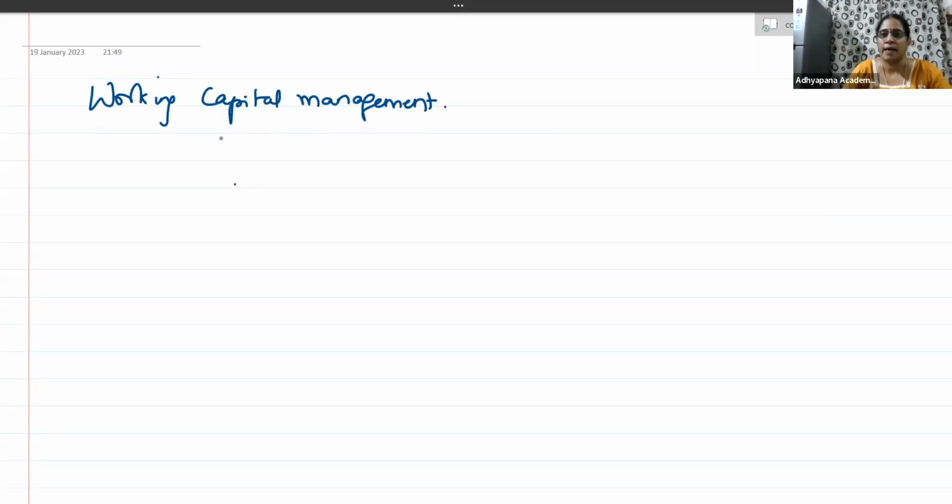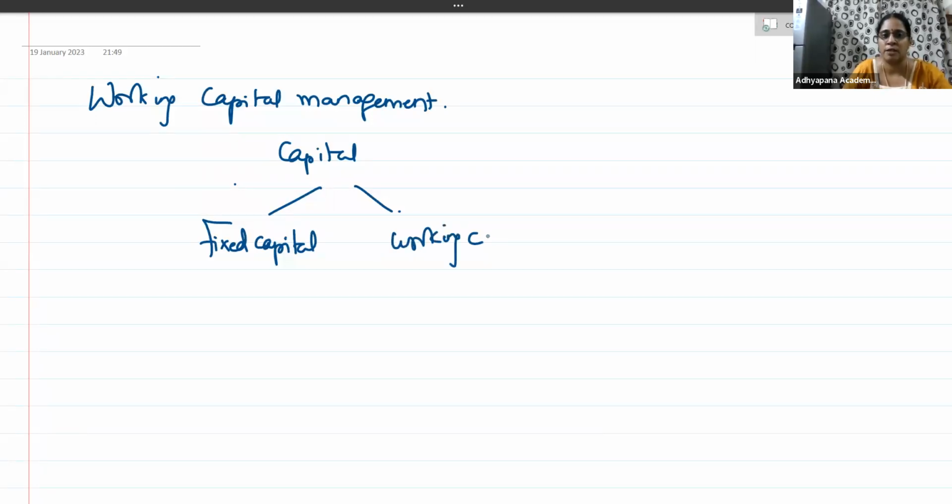Right. So, capital is the money required for starting a business. That capital can be classified into two. One is the fixed capital, which is the long-term capital, and the other is the working capital. What is fixed capital? For example, if the business is a manufacturing company, investment in machinery will be the fixed capital.